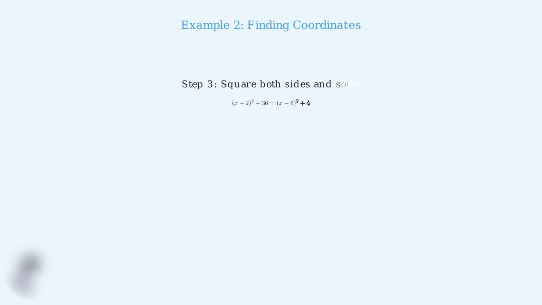Step 3. We square both sides to eliminate the square roots. This gives us (x minus 2) squared plus 36 equals (x minus 6) squared plus 4. Expanding both sides, x squared minus 4x plus 4 plus 36 equals x squared minus 12x plus 36 plus 4. The x squared terms cancel out, and simplifying gives us 8x equals 0, so x equals 0. Therefore, point C has coordinates 0, 7.